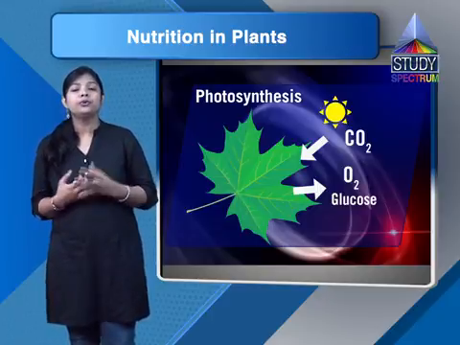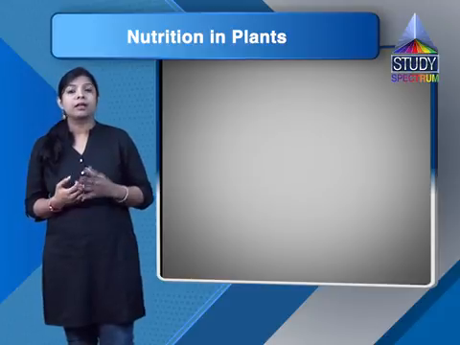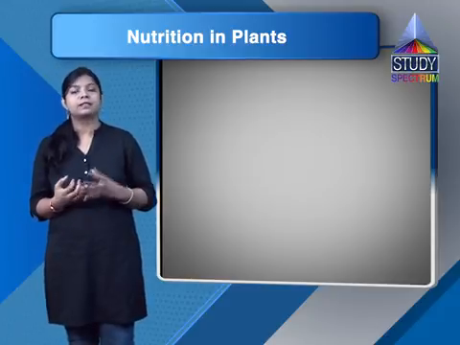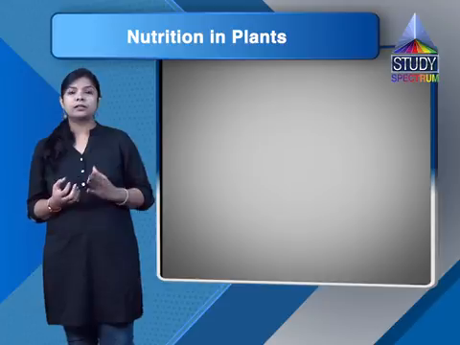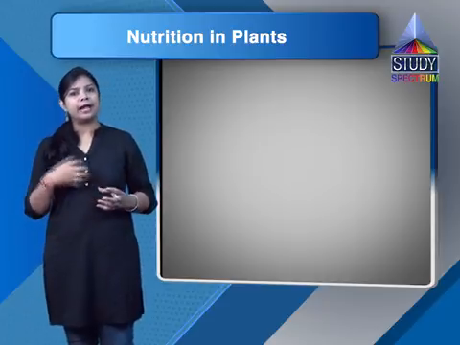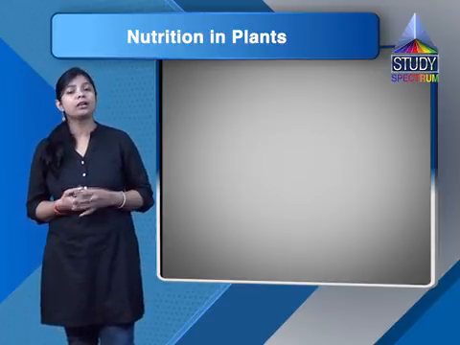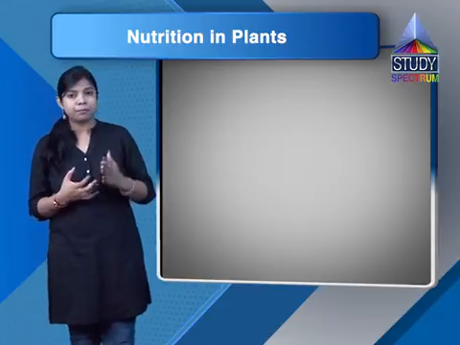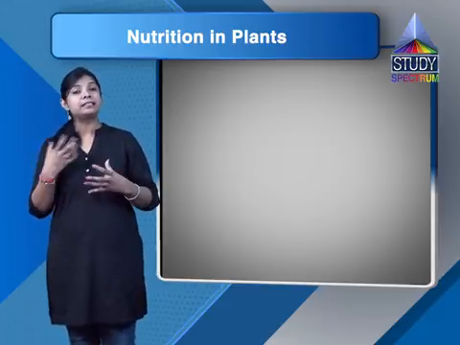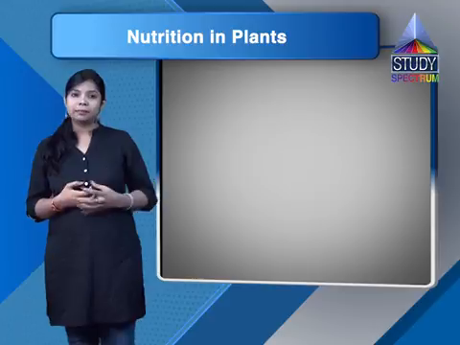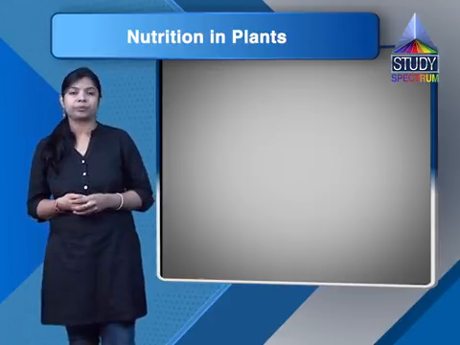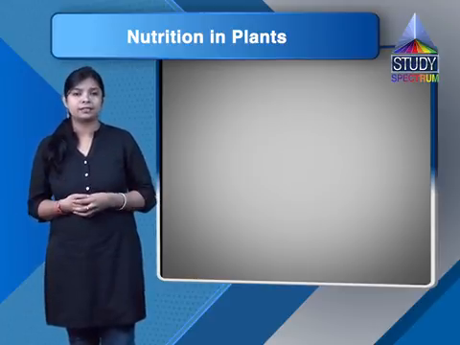What do you need? You need 2 potted plants of the same quality, the same plant. So just write down pot A and pot B. Now what you have to do, just place one plant in the sunlight and another plant in a dark room for 2 or 3 days.